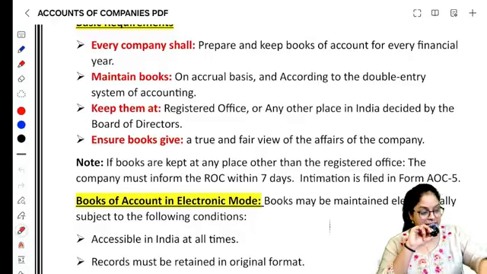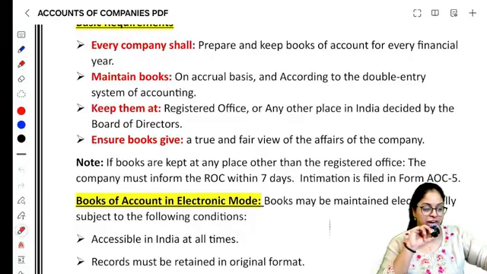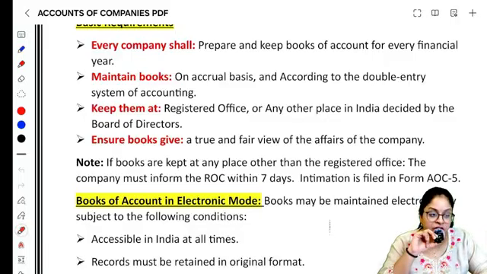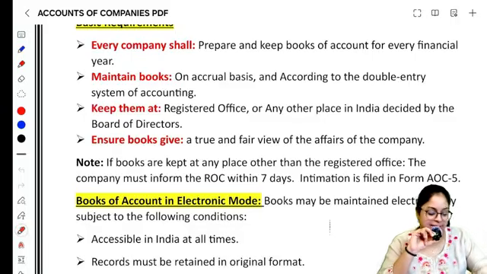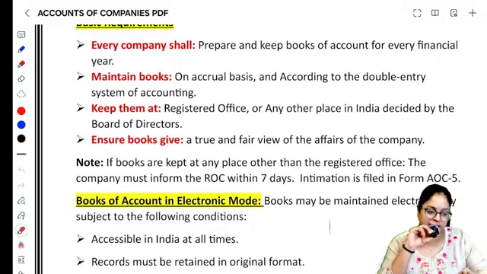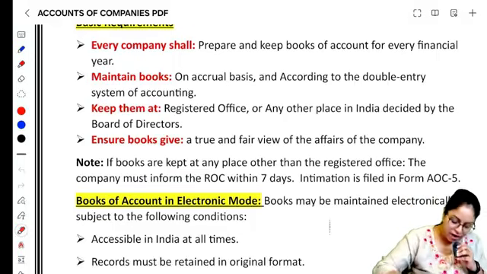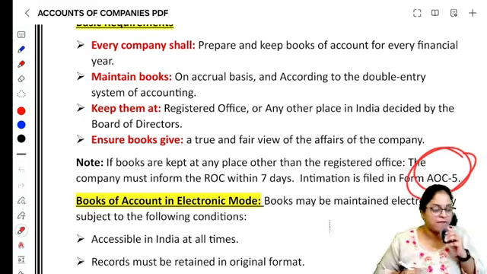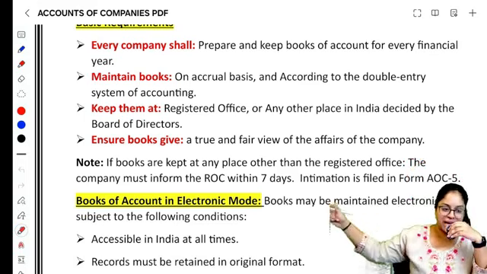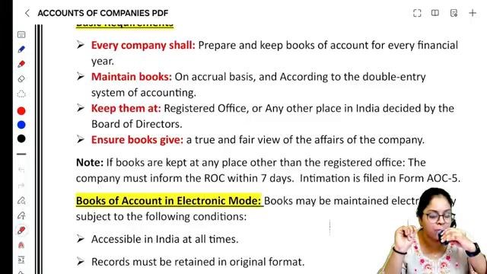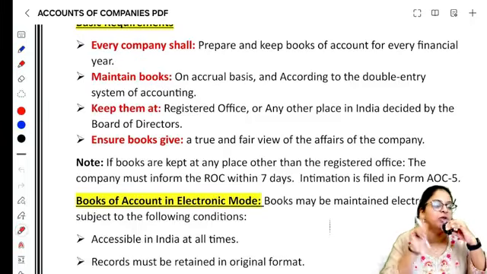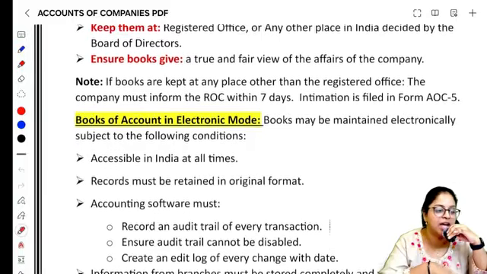In case நீ registered officeக்கு பதிலா வேற ஏதாவது லொகேஷன்ல அத வைக்கற அப்படினா ROC க்கு you will have to inform that within a period of 7 days. You have to inform to ROC saying that எங்களோட books of accounts எங்க registered officeல இல்ல வேற ஒரு இடத்துல இருக்கு. You have to inform it to the ROC via a form which is AOC 5. இந்த சாப்டர்ல இருக்க எல்லா forms it starts with AOC because accounts of company la. So AOC 5 you will have to file to inform the ROC. In case நீ registered office இல்லாம வேற ஏதோ இடத்துல books of accounts maintain பண்றனா you will have to inform it to the ROC.